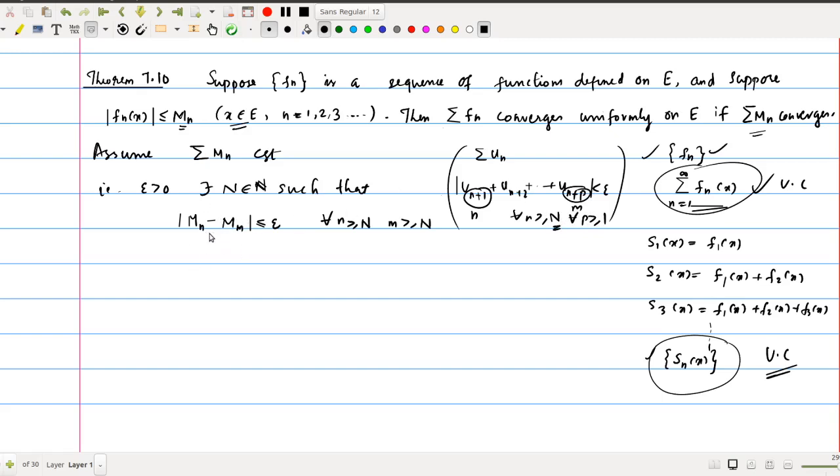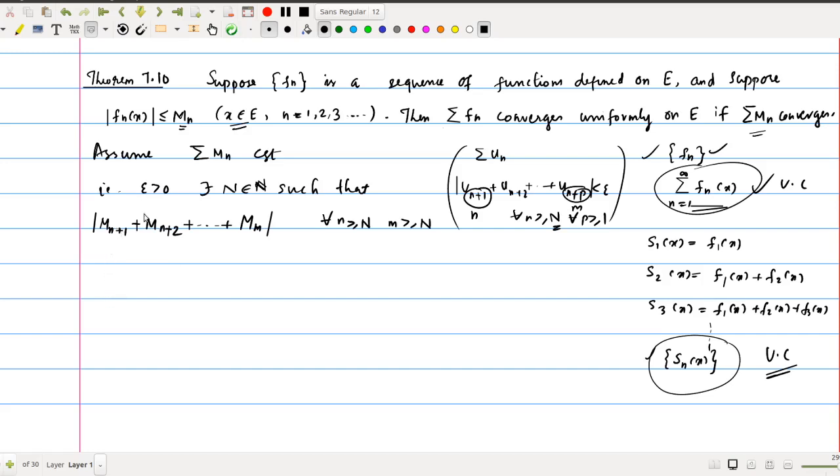Then we write, using that definition, not this sigma Mn, but we write it as Mn plus 1 plus Mn plus 2 plus etc plus Mm. Okay, so this is the Cauchy criteria for convergence of the series.